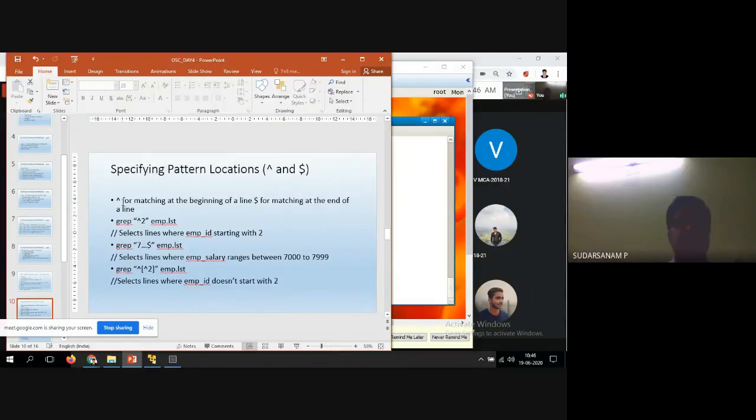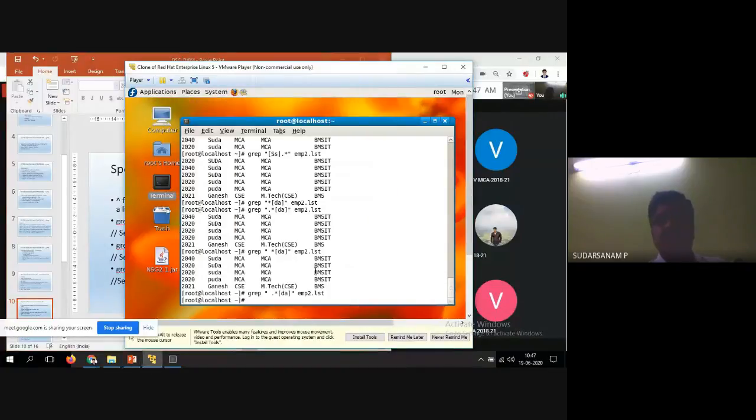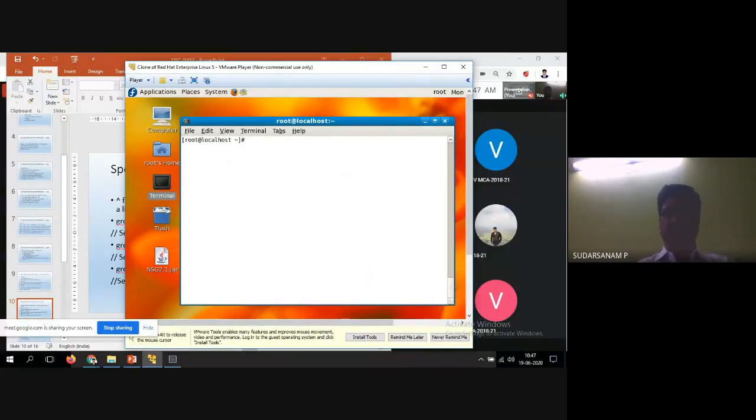So now here is grep starting with 2 in emp.list. That means select the lines where the emp id starts with 2. So now I want to display the emp ids starting with 2. For example, start with 2 only. I will enter one more with some different numbers, then we'll see what will happen with that command.